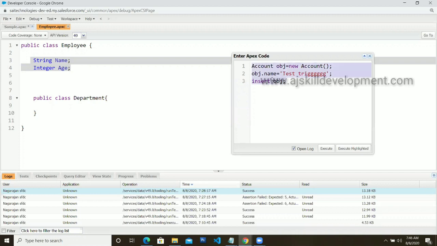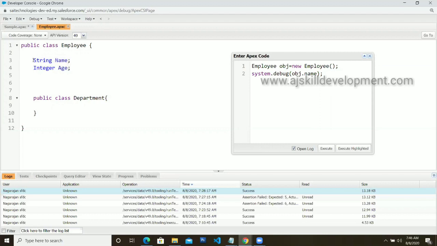So let me try to create an object for my employee class. I'm going to quickly create employee. Okay, so obj is equal to new Employee over here. I have created the object, right? So using that object, I'm going to try to access system.debug. Now you cannot access obj.name, because you haven't specified any scope over here. So by default, it will be in the private scope. So you should be pretty much clear about this.